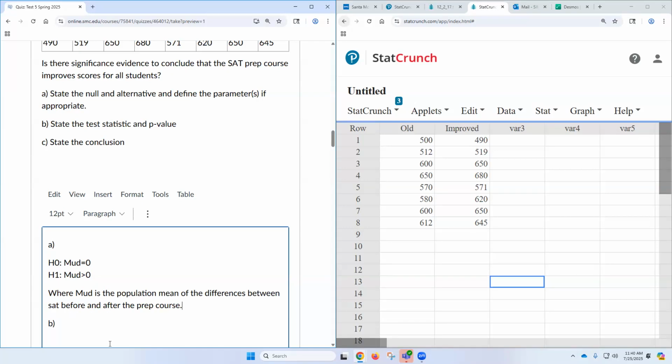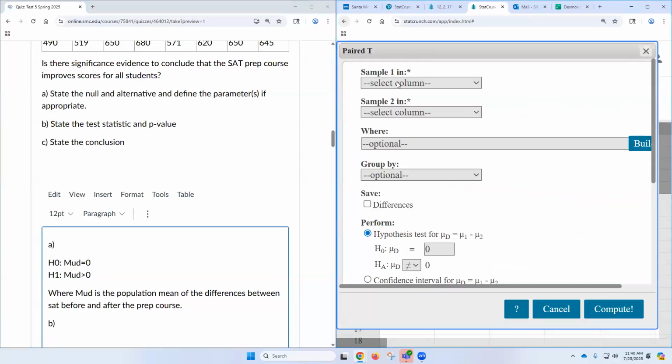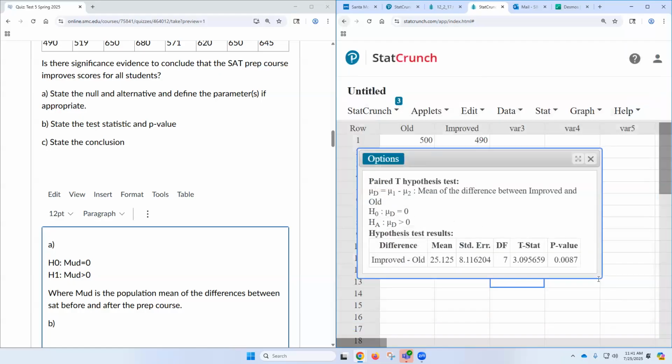Now, part B says to get the test statistic and p-value. So watch this. Stat. Where do I go? T-stat. Thank you. T-stat. And then where? Paired. Yep, you got it. Don't we want improved minus old so they'll be positive? Improved minus old will give us positive differences, right? Improved top, and then bottom old. And then we could do greater than. Press compute. And there you go.